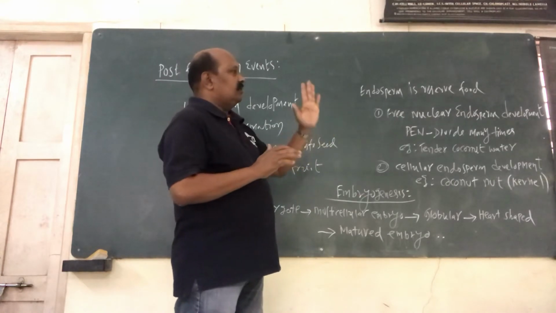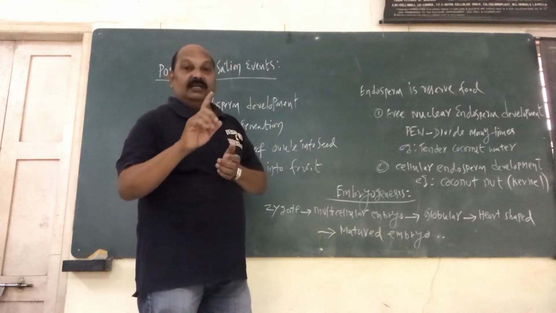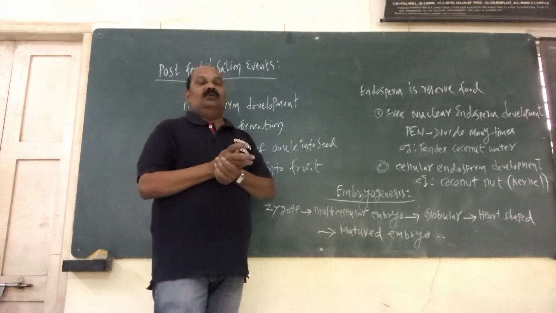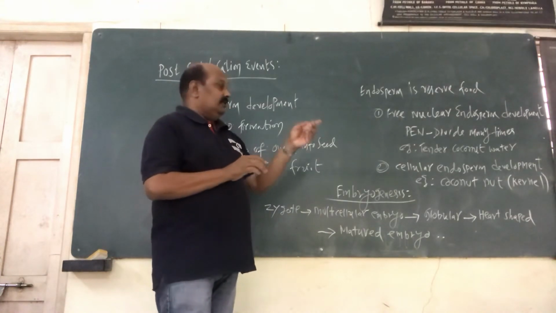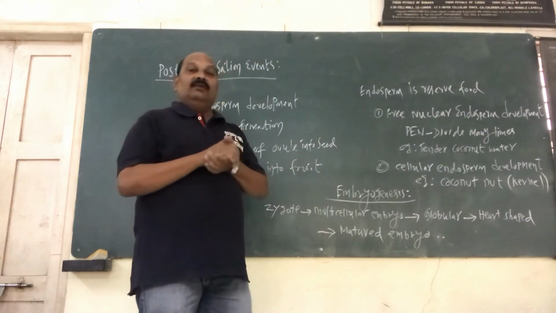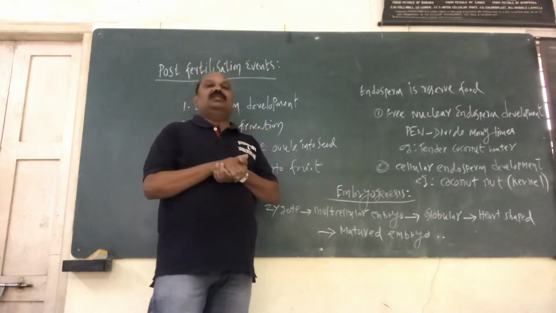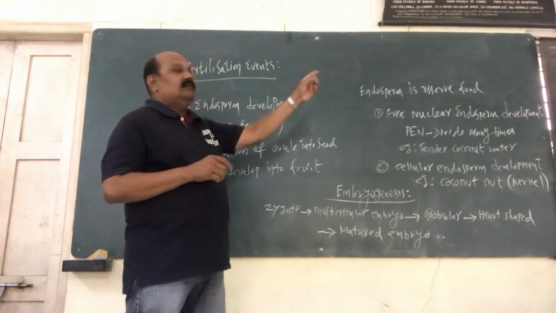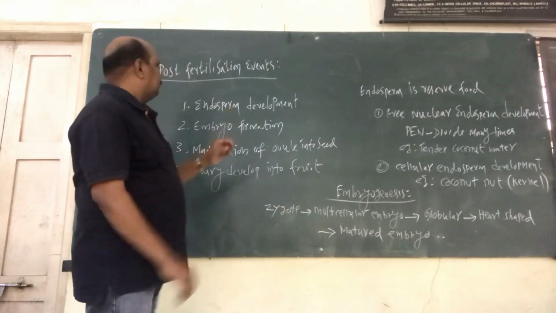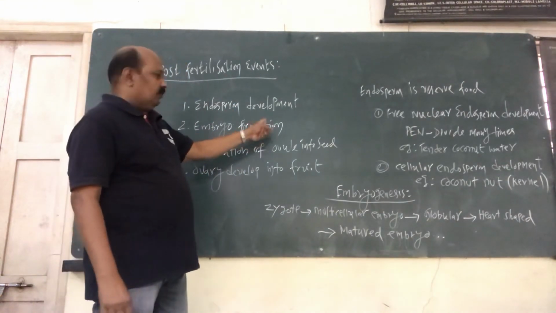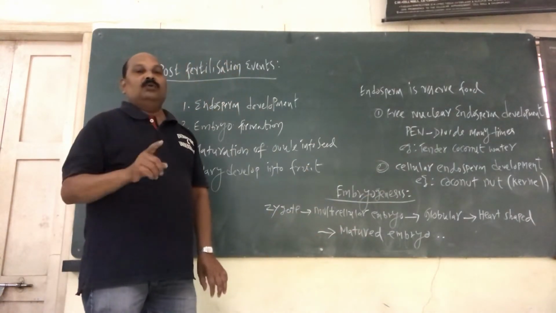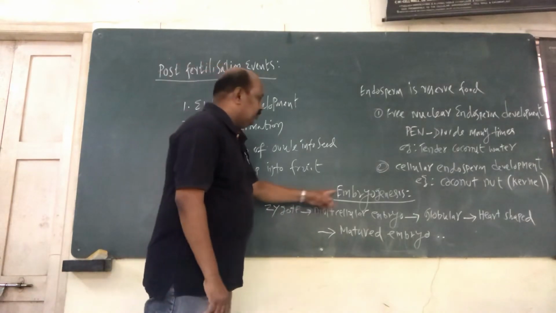Now once endosperm is sufficiently formed, only then the zygote divides or starts going to make an embryo. There is a question here. See, the zygote is diploid, a fertilized ovule. If it wants to grow, it needs a lot of nutrients. From where will it get them? That is the reason endosperm develops first. Further, the zygote starts to develop. That process is what we call embryo formation, technically embryogenesis. The second step in the post-fertilization events is embryogenesis.